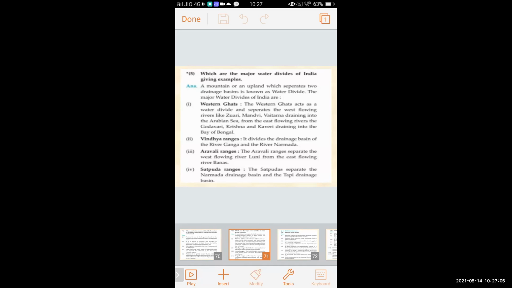The mountain or an upland which separates two drainage basins is known as a water divide. It means the water is divided into two parts, so it is called a water divide. The major water divides in India are, first, the Western Ghat. The Western Ghat acts as a water divide and separates the west flowing rivers like Zuari, Mandovi, Vetarna, draining into the Arabian Sea, from the east flowing rivers, the Godavari, Krishna, and Kaveri, draining into the Bay of Bengal.